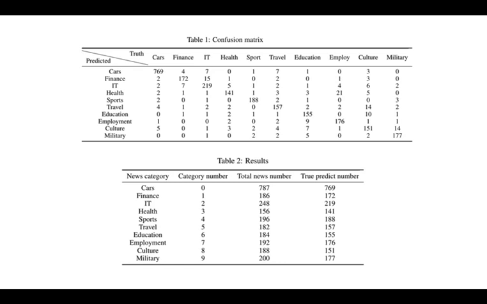The total number of samples is 2539. From the first column, we can see that there are a total of 787 car news articles, out of which 769 are correctly classified. 2 car news articles are misclassified as finance, 2 are misclassified as IT, and so on.